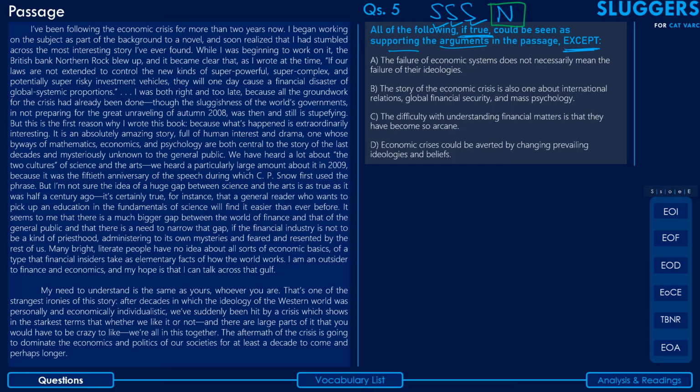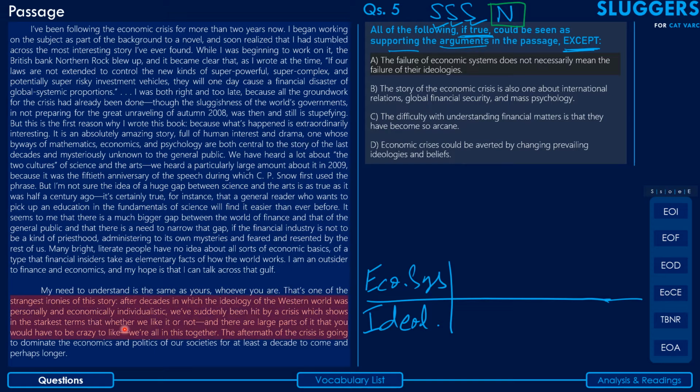With that clarity, let's start with discussing the options. The first option says the failure of economic systems does not necessarily mean the failure of their ideologies. So it basically wants us to check the correlation of economic systems with their ideologies, right? So I'm just going to write that here. The first variable is economic systems, and the second is their respective ideologies.